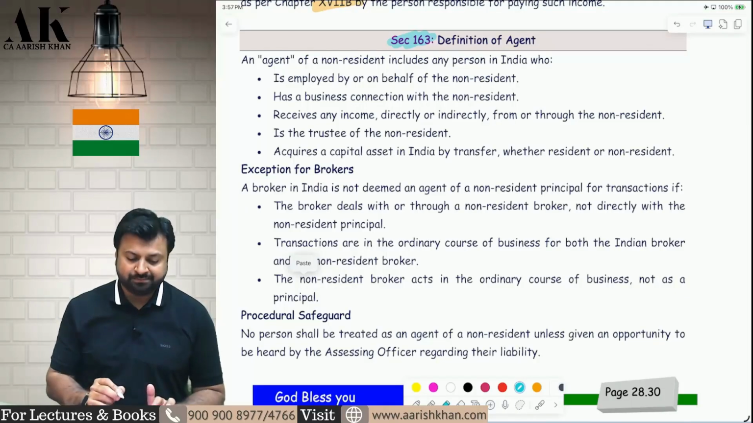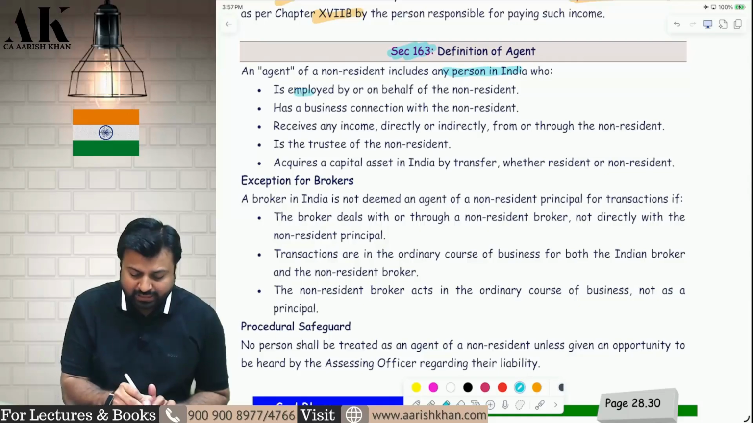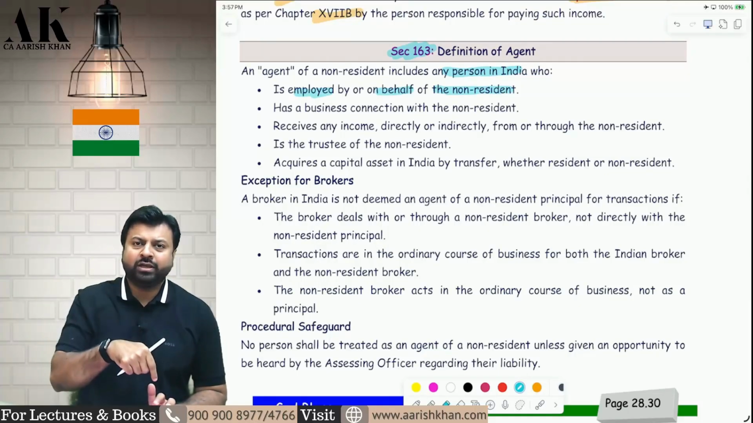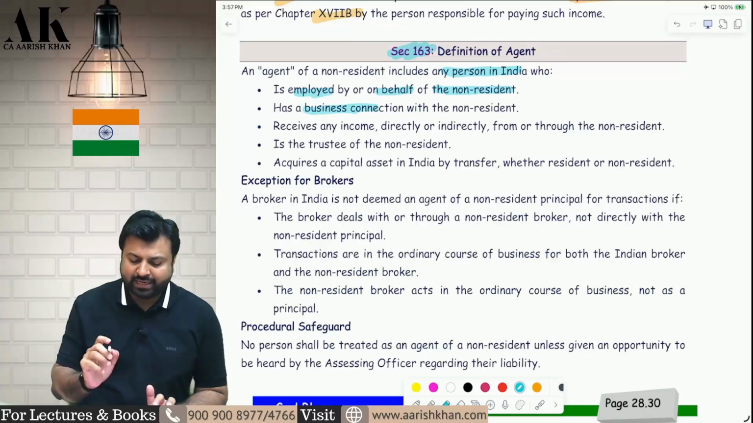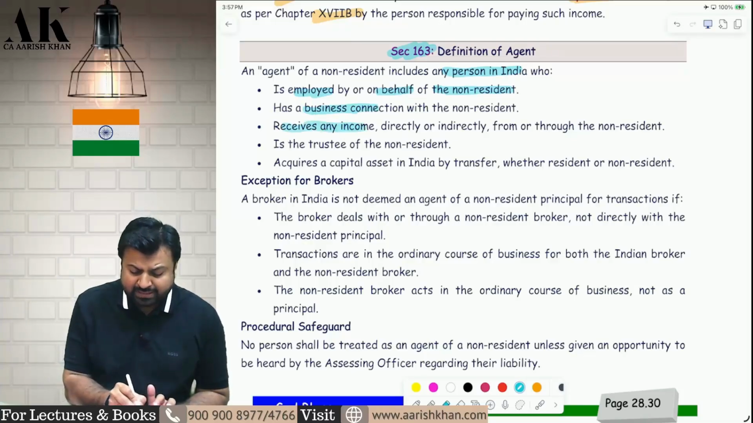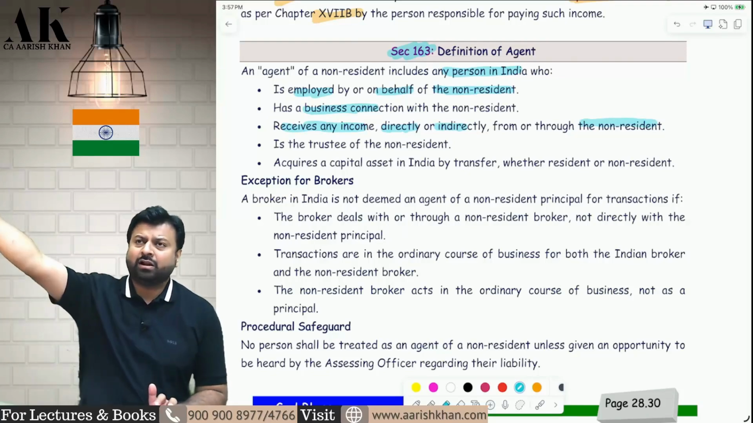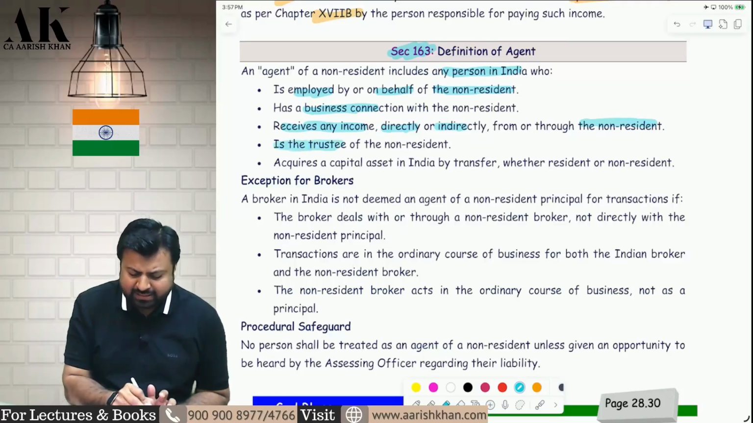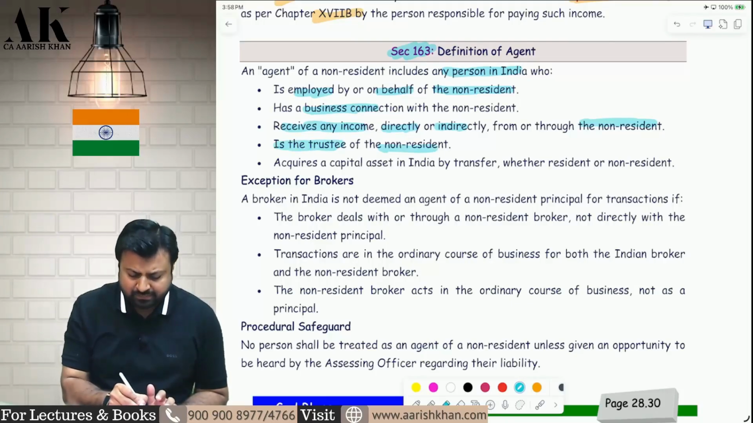So who can be an agent? The following 5 persons can be an agent. Any person in India who is employed by or on behalf of a non-resident. Non-resident outside India, employees in India, that can be an agent. Any person who has a business connection with the non-resident can be an agent. Any person who receives any income directly or indirectly from or through the non-resident. If I am in India, the non-resident is outside India, and I am receiving any income from him, I can be called an agent. Any person who is the trustee of the non-resident. Non-resident outside India, I am the trustee of the non-resident, I can be an agent.